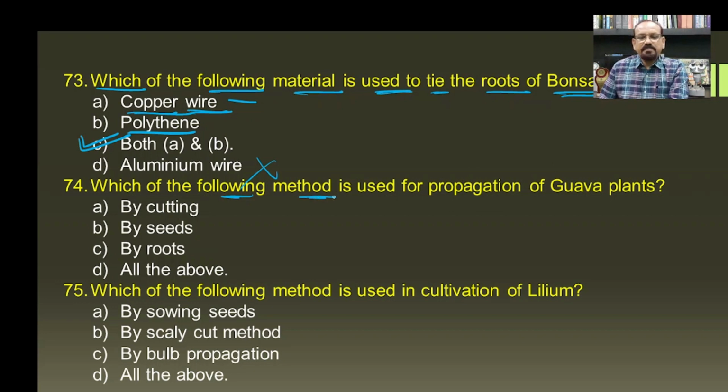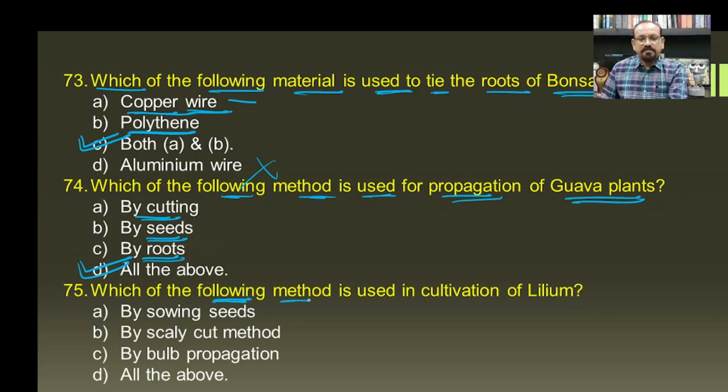Then which of the following methods is used for propagation of guava plants? Number 1, that is by cuttings, by seeds, and even the guava plant's root has the ability to grow, and hence all the above become the answer for this question.